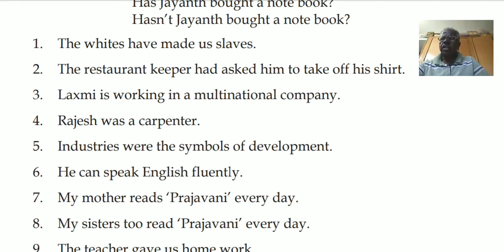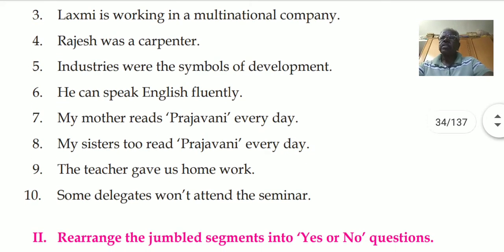Ninth one, the teacher gave us homework. Here the verb is gave, but it doesn't have an auxiliary. Gave is past tense. So you must use did now. Did the teacher give us homework? Negative form, didn't the teacher give us homework? So the tenth one, some delegates won't attend the function.